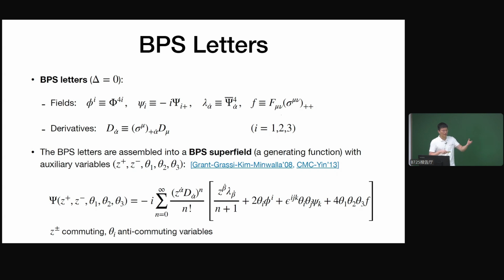And if we expand the function in z, then we get terms with different numbers of covariant derivatives. And these Fermionic or Grassmann variables, theta 1, theta 2, theta 3, are used to assemble different types of these fields. So you can see that they nicely sit into this formula. Because these thetas are Grassmann, we have a finite expansion up to the third order, theta 1, theta 2, theta 3, because theta squared equals 0. And so they sit in this very nice form.